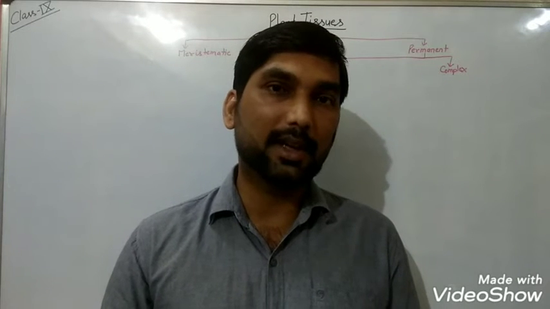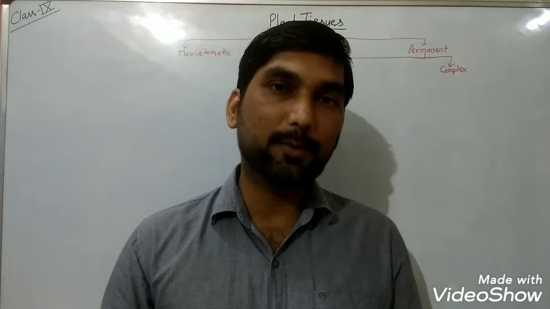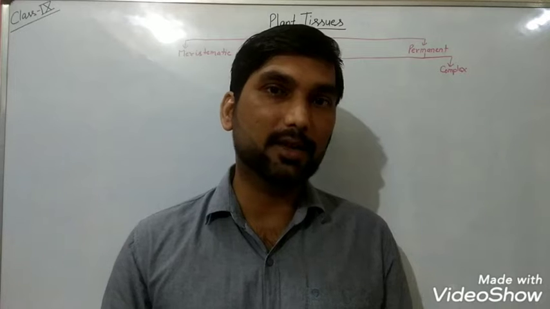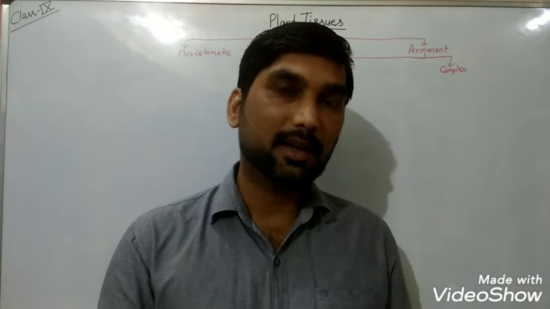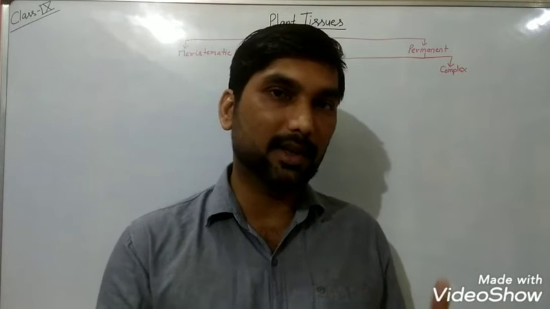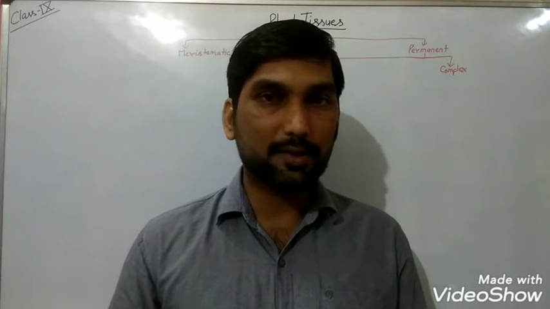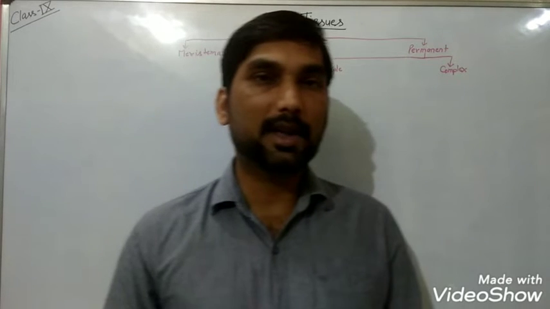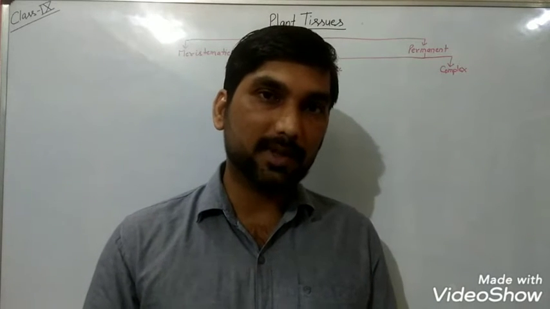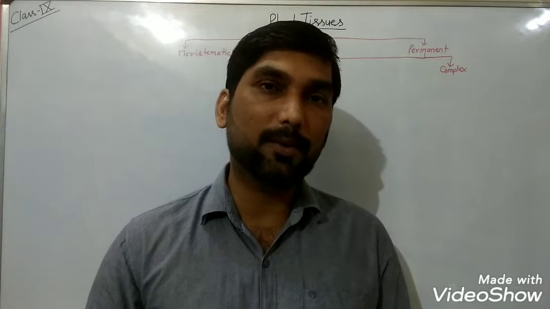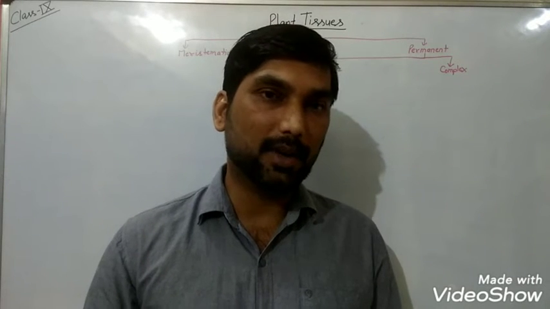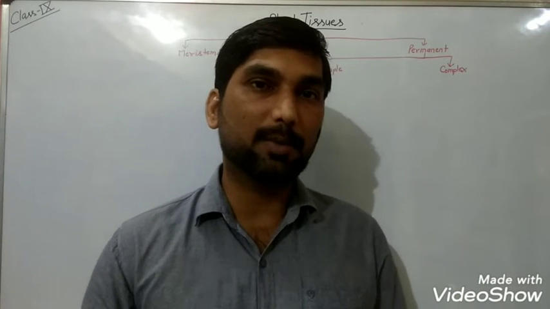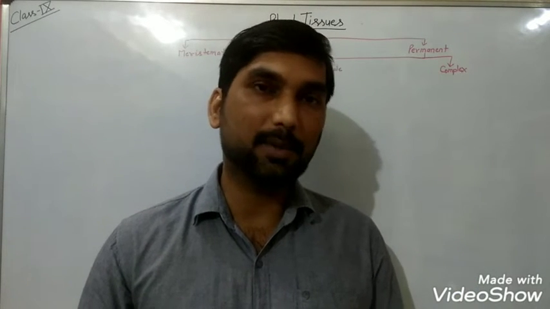So 2 chapters are reduced now. The first one is Improvement in Food Resources, and the second one is Diversity in Living Organisms, which was earlier part of your syllabus, but now after the reduction, these 2 chapters are not going to come in your annual examination. So once again, in your periodic test, only the first chapter, Fundamental Unit of Life, Cell, is going to come, and in your half yearly, the first chapter along with this Tissues chapter, these 2 chapters are going to come in your half yearly examination.